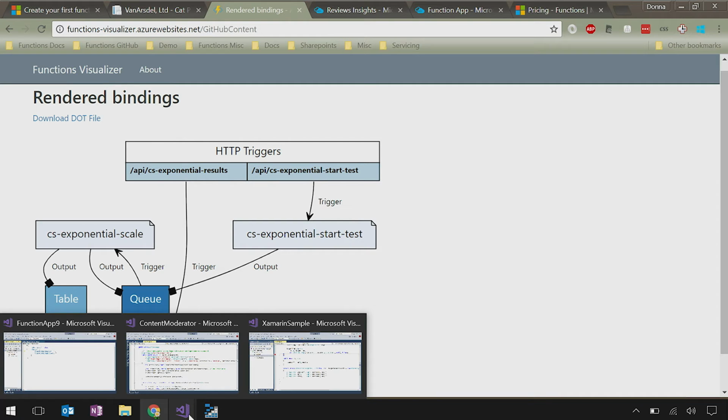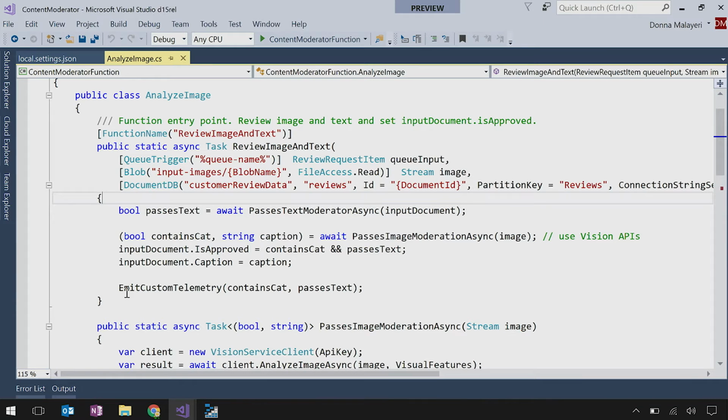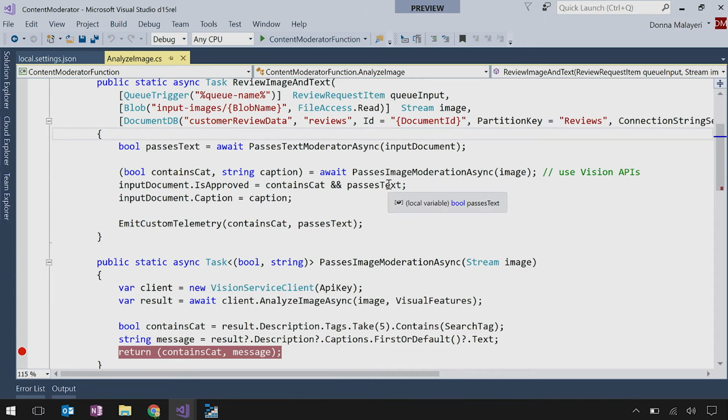Yeah. So let's go back to our code, and I'm going to set a breakpoint. So what I'm going to do now is, like I said, we need to moderate this. So people can put offensive words in the text. Yep. So we can use the Cognitive Services content moderation APIs. Oh yeah, cool. And also the image analysis APIs, the vision APIs. Oh yeah. So we can look at the image, and if it doesn't have a cat in it, we'll say sorry. No cat. No go. No go. Can't have that.